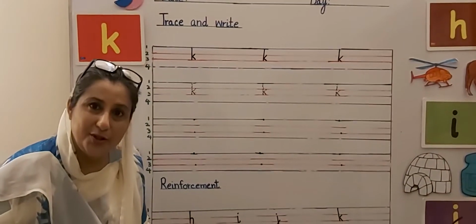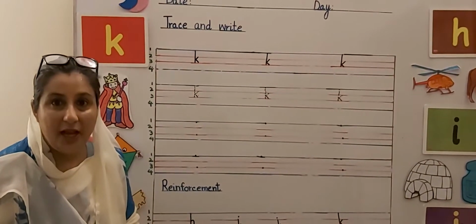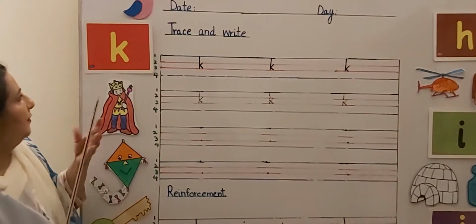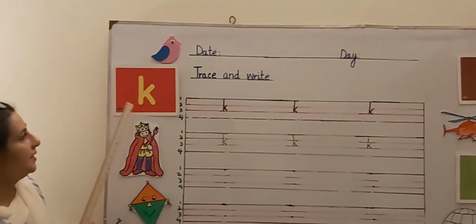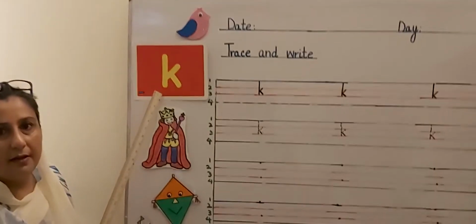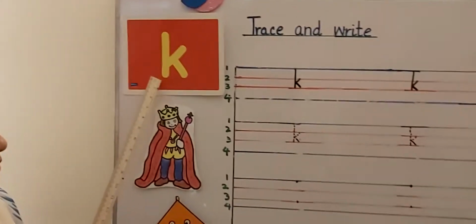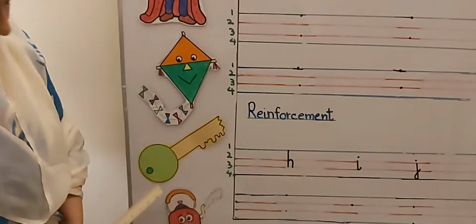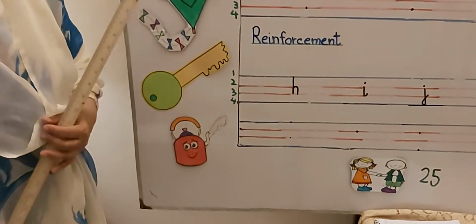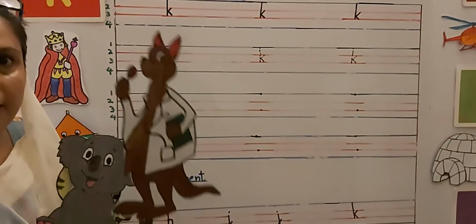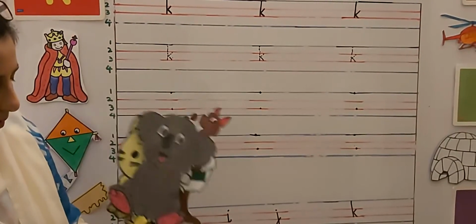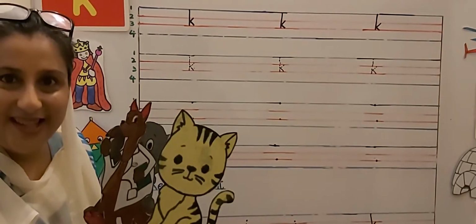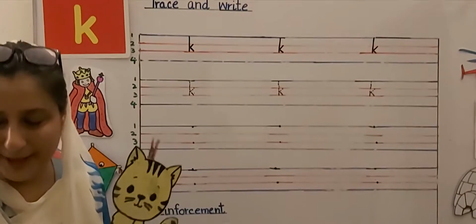Did you enjoy the story? You know, today we have a new letter K in our classroom. Look over here. The name of the letter is K, and K says K. Now look over here. K, king. K, kite. K, key. And K, cattle. And you all know that K, kangaroo. K, koala. And K, kitten. Very good.